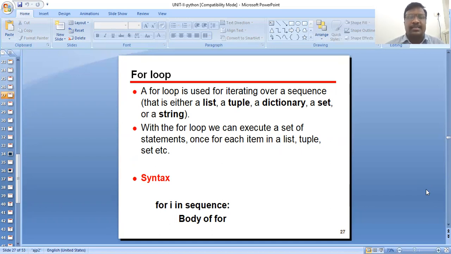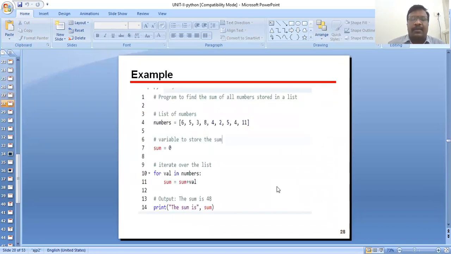See the small syntax of the for loop: for i in sequence, then the body of the for loop. Now an example: print the sum of all the numbers stored in the list. Take a list of numbers: numbers = [6, 5, 3, 5, 8, 2, 5]. Now we take a variable to store the sum, sum = 0.